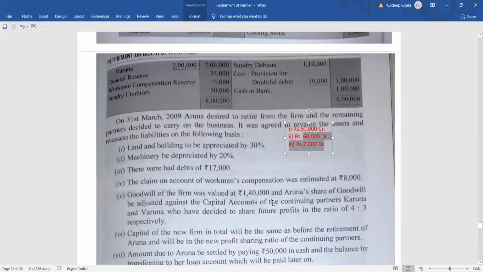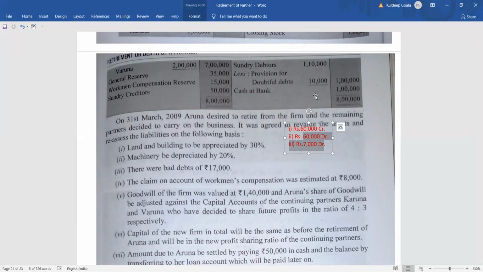Clear? Now bad debt, once again I'm repeating, the total bad debt was 17,000, but we have already made a provision of 10,000. That means we were prepared for 10,000. So what is our loss? Our loss was nothing but 7,000, right? So coming to the next one,